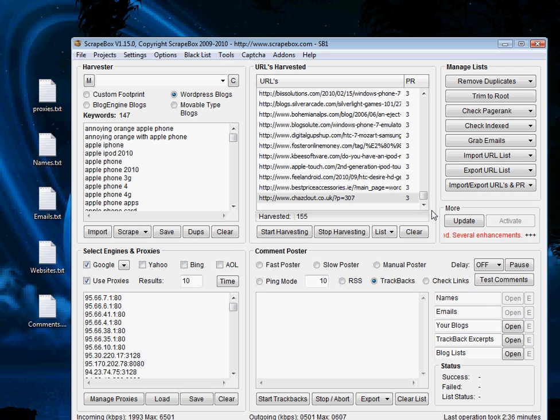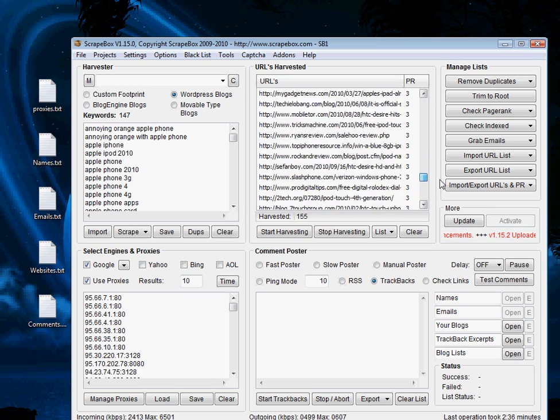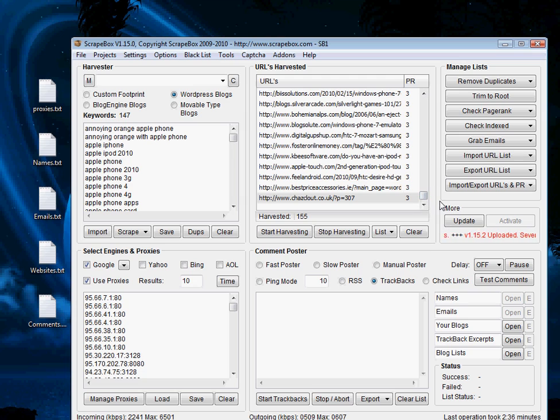So now we've got a list of 55 URLs that are page rank 3 or above. And this is quite a handy, quite a good list. So even if we got a 10% success rate in commenting, which we'll go through in the next lesson, we can get 15 backlinks. Now, I'll explain that in more detail on what you should expect from Scrapebox. But that's basically the end of harvesting.